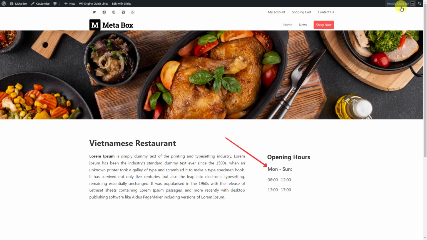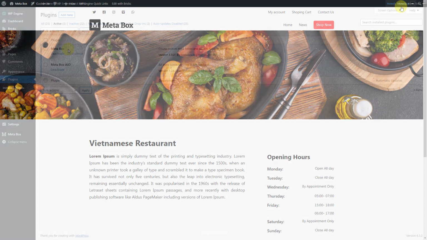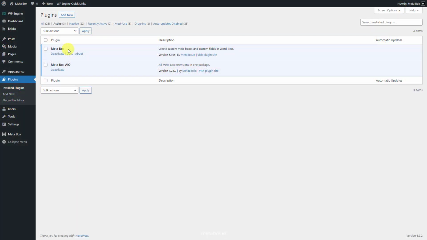The restaurant can have the same or different opening hours each day. Therefore, besides the custom fields to store timing information, we need to set the rule for displaying the fields. So, first, we need the MetaBox Core plugin to have the framework for creating the custom post type and custom fields. You can download it directly from WordPress.org. Besides, you may want to have some advanced features from MetaBox extensions. You can download them individually, or just use the MetaBox all-in-one to have them all.